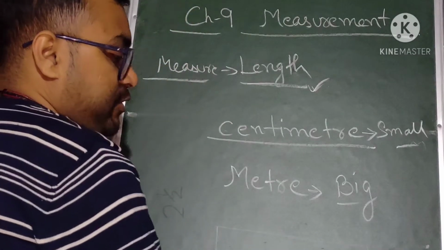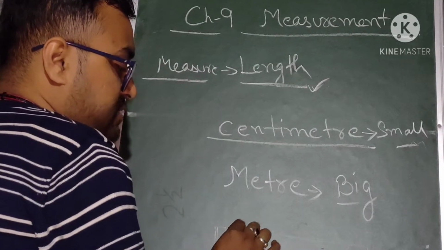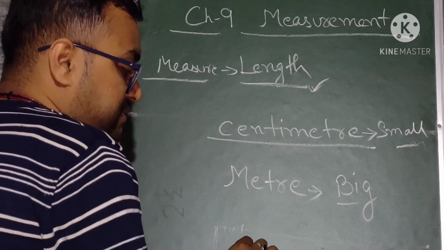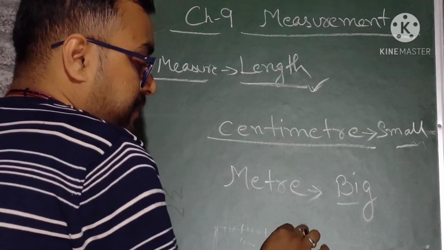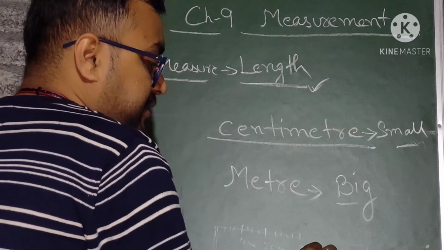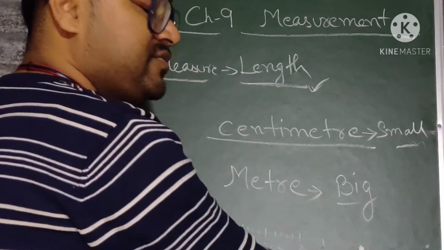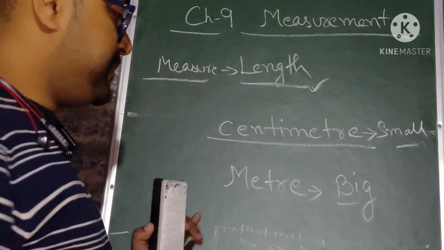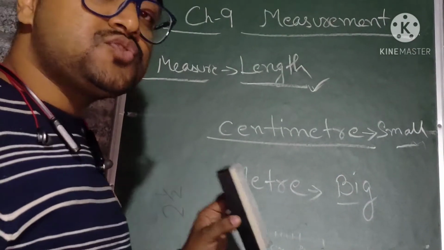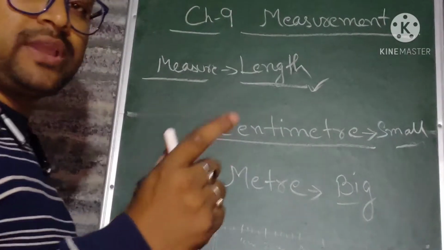Ruler, everyone has a ruler in your box. That ruler represents 1 centimeter, 2 centimeter, 3 centimeter. The ruler that you have contains 15 centimeter, and the big ruler will be 30 centimeter. With those rulers we can measure small units, small things. Okay, I will show you now.